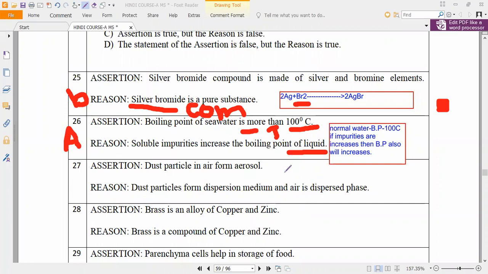Next, the 27th question. Dust particles in air form aerosols. Anybody can answer?